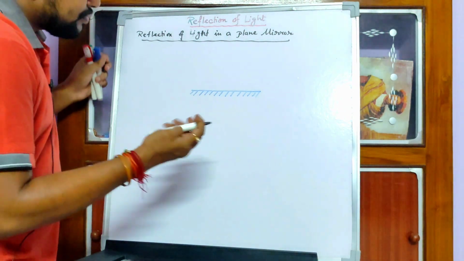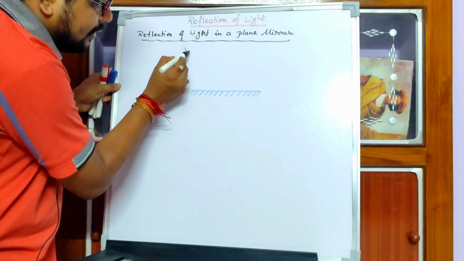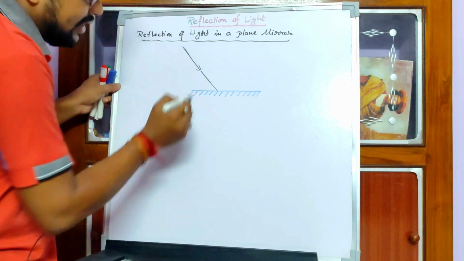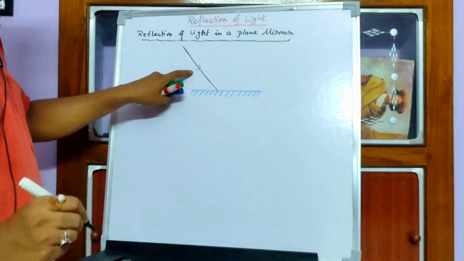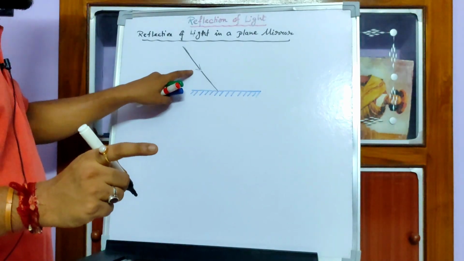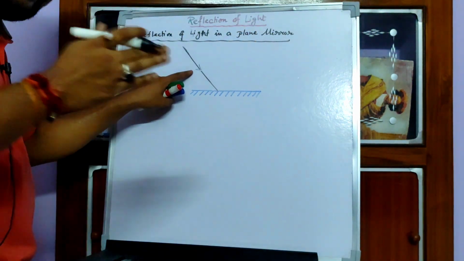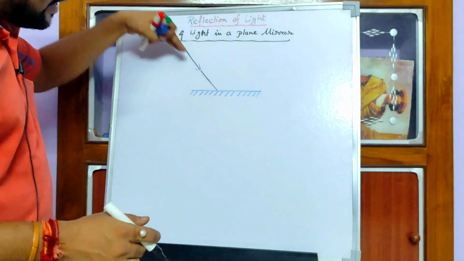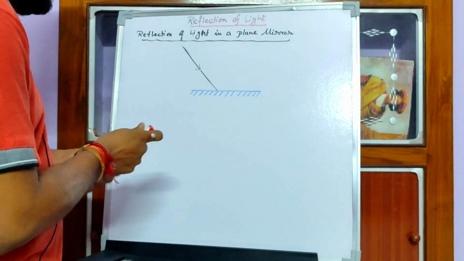Okay. So now, suppose a ray of light is falling on it. You definitely have to give an arrow, because the arrow is mandatory. The arrow shows the direction of light, in which direction the light is going. So the light is coming towards the mirror. This is a plane mirror, right?